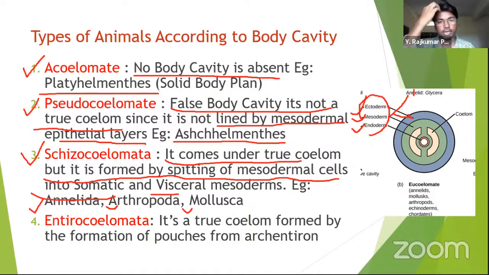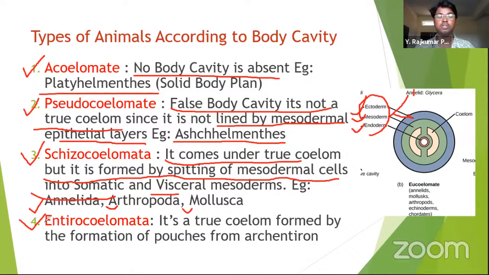A true cavity or enterocoel should be formed from the pouches of the internal gut. But in schizocoelomata, mesodermal cells are split and they make up a coelom, also called schizocoel, since it is formed by the breaking of the cells.